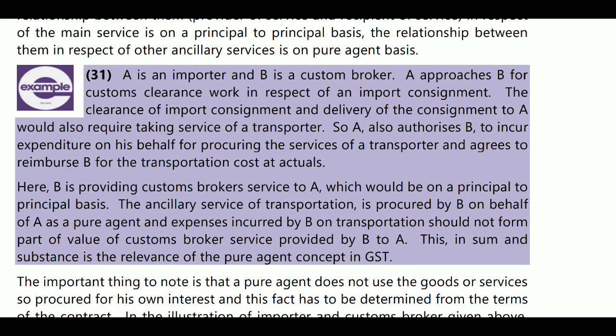The ancillary service of transportation is procured by B on behalf of A as a pure agent, and expenses incurred by B on transportation should not form part of the value of customs broker services. Whatever B charged, only that value will be considered for value of taxable supply.